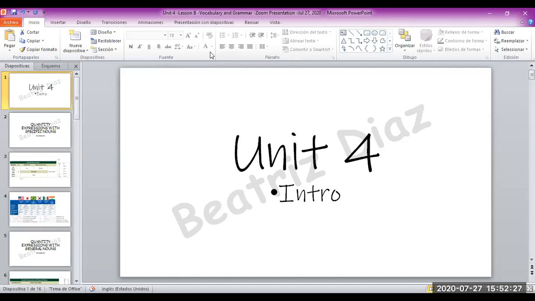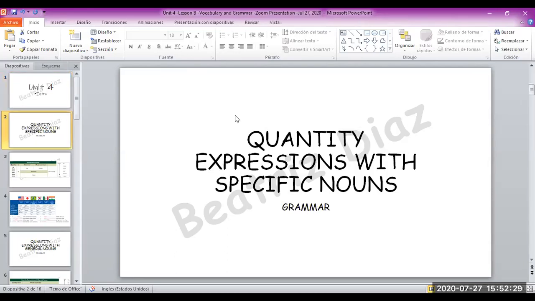Okay, so as you remember, in the last class we were using quantity expressions with specific nouns. These are the words all, most, a lot of, half, none.